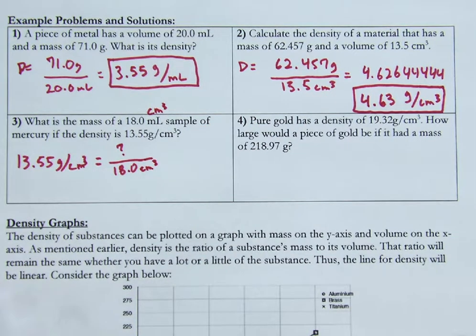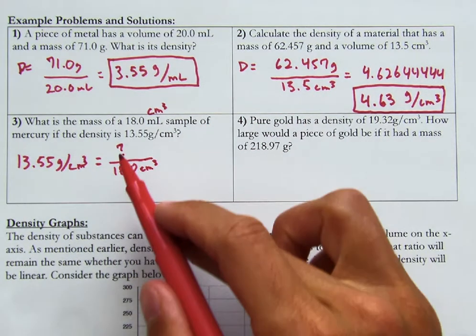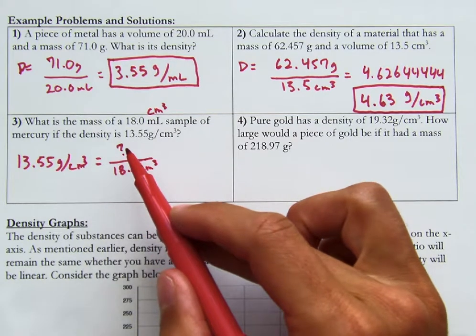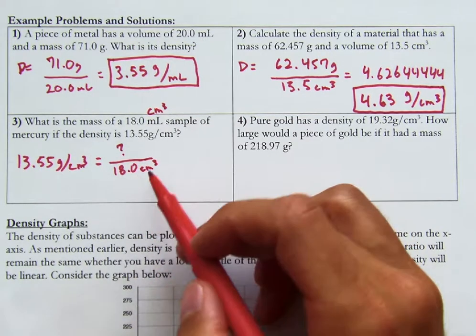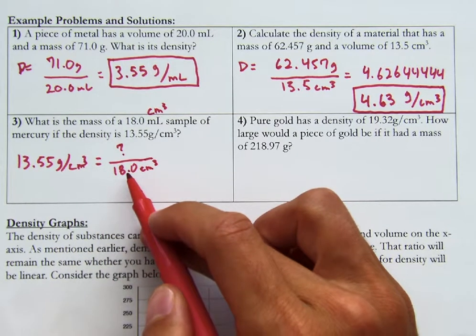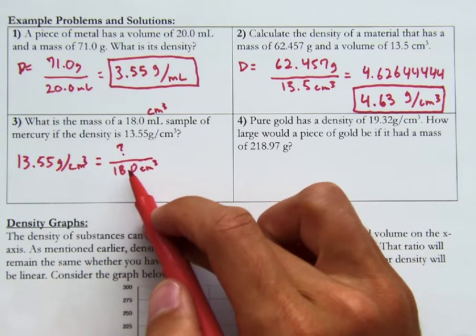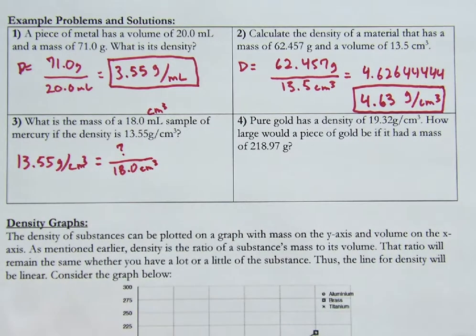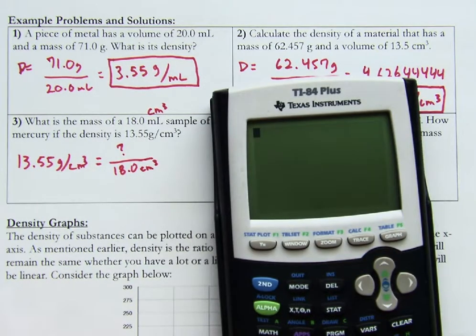But if we're solving for this, in this case we're solving for mass. Mass is simply density times volume. Density times volume is mass. So we're going to multiply these two. 13.55 times 18.